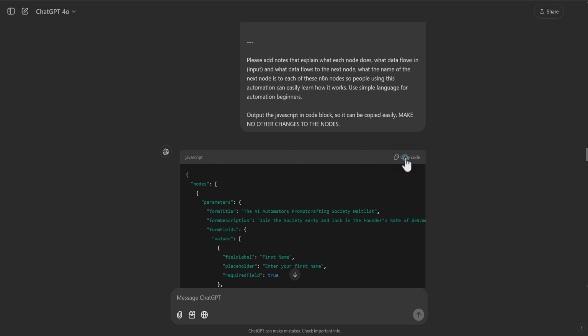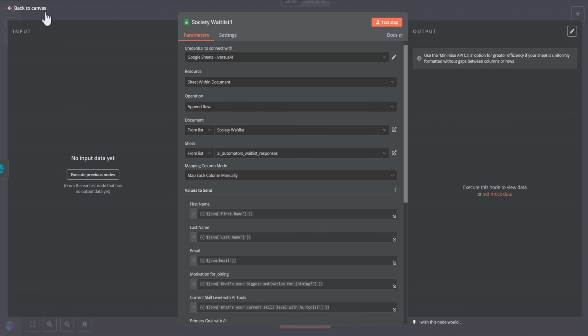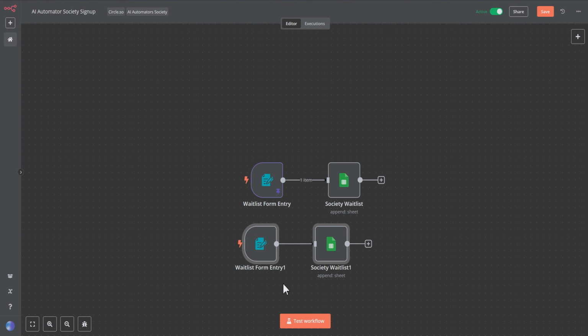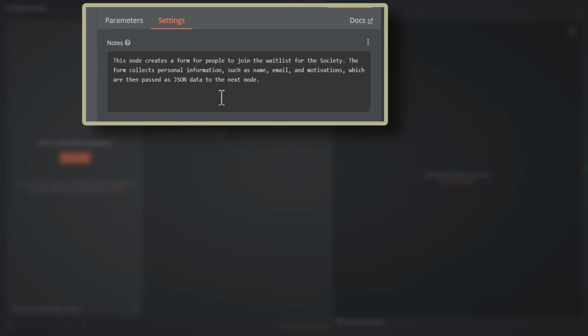I'm going to click copy code, and I'm going to click here. Wherever you click in the canvas, the top left-hand corner of the very first node will show up right at your mouse click, like so. Now I'm going to open this up. To remove that error, it just needed to connect here with the credentials for my particular Google Sheets. And there are both of the nodes. If we open the node and take a look in the settings, there, look at that. There are the notes. This blows my mind.